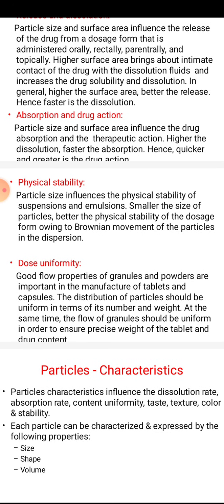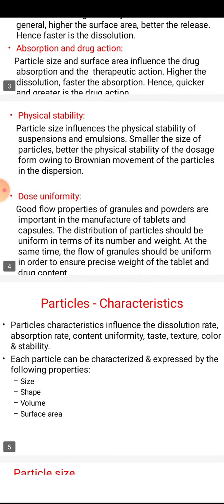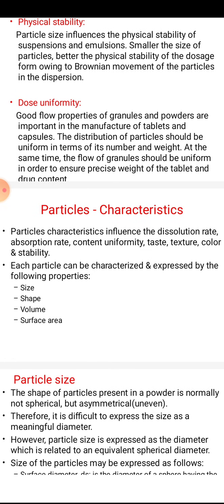Physical stability. Particle size influences the physical stability of suspensions and emulsions. The smaller the size of the particles, the better the physical stability of the dosage forms, owing to the Brownian movement of the particles in the dispersions. Dose uniformity. As you know, in tablets and capsules, for the best manufacturing, there should be dose uniformity of the powders and the granules. The distribution of the particles should be uniform in number and weight.